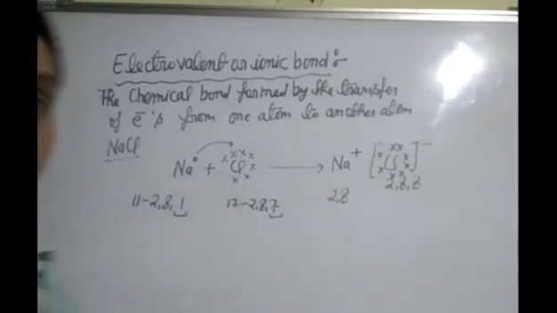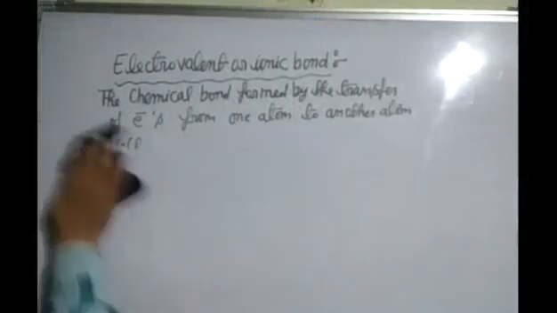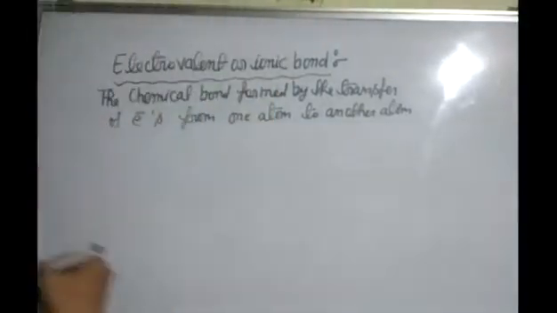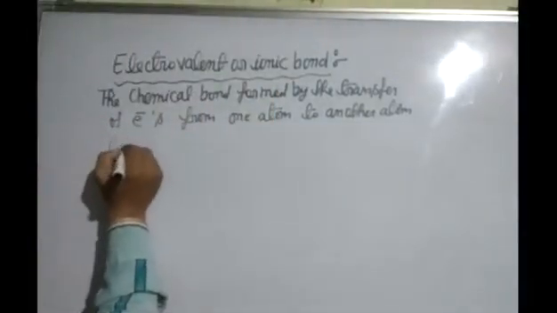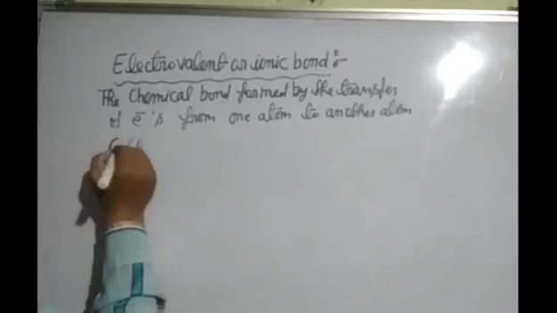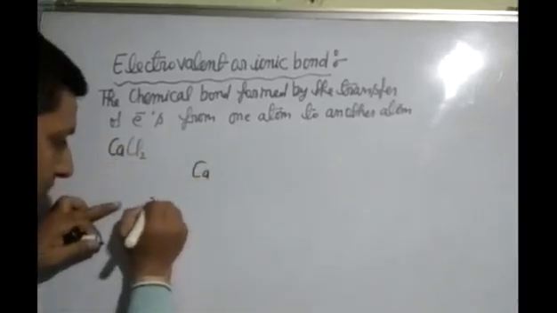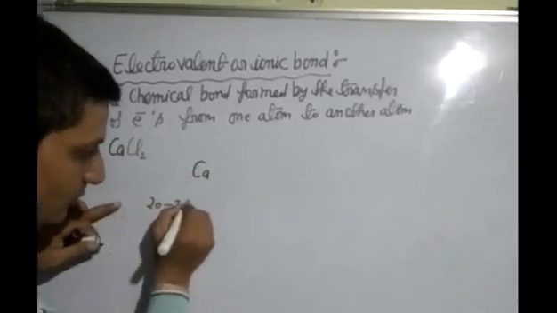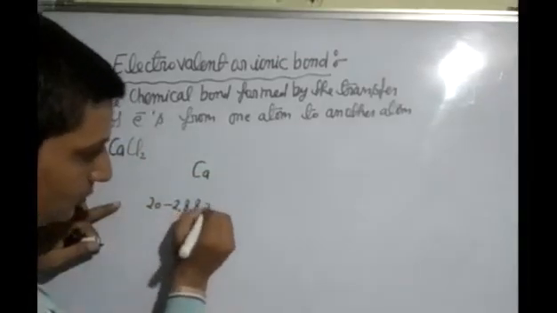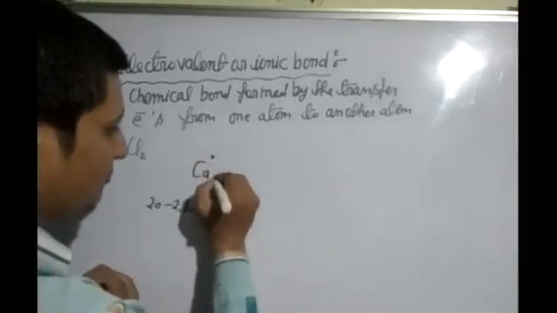Next example is calcium chloride. The formula of calcium chloride is CaCl2. First we have to write calcium. The atomic number of calcium is 20. Its electronic configuration is 2, 8, 8, 2. In the last shell 2 electrons are present, so 1 electron and this is 2 electrons.